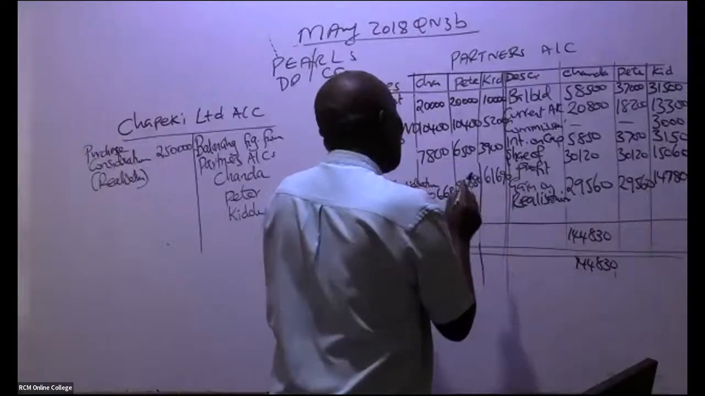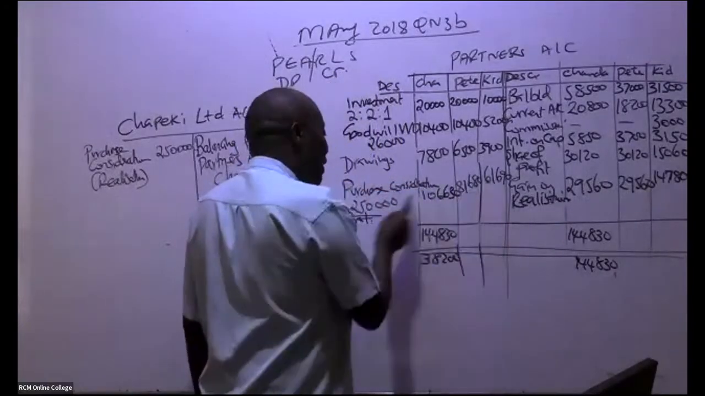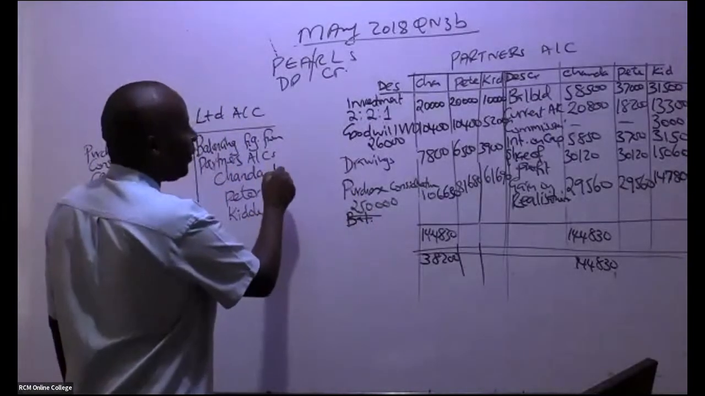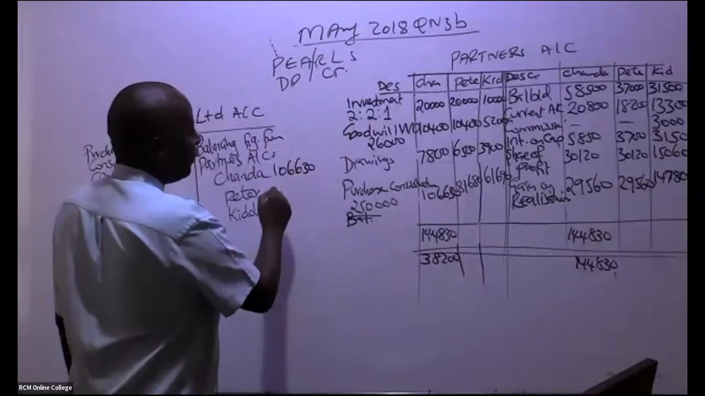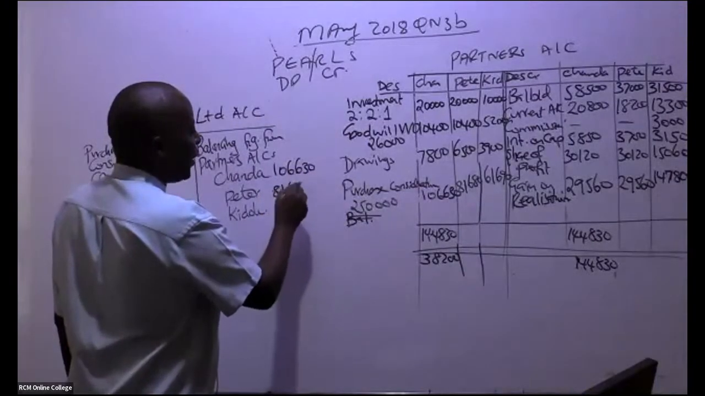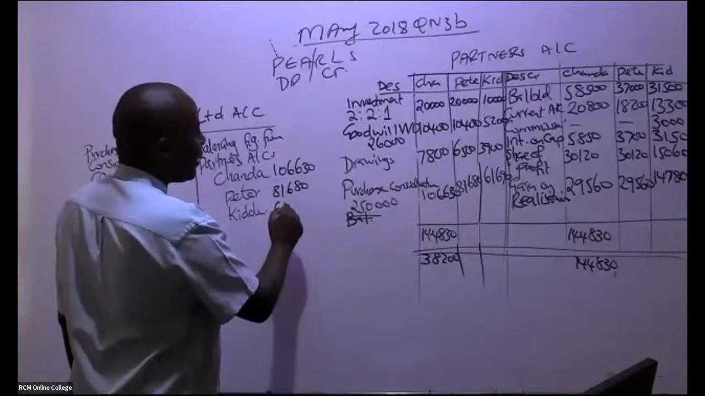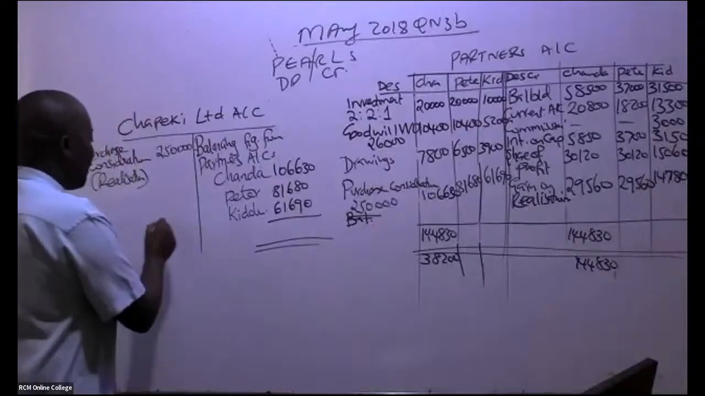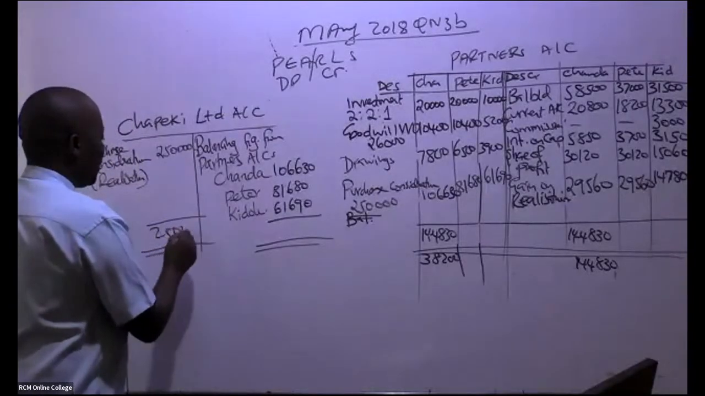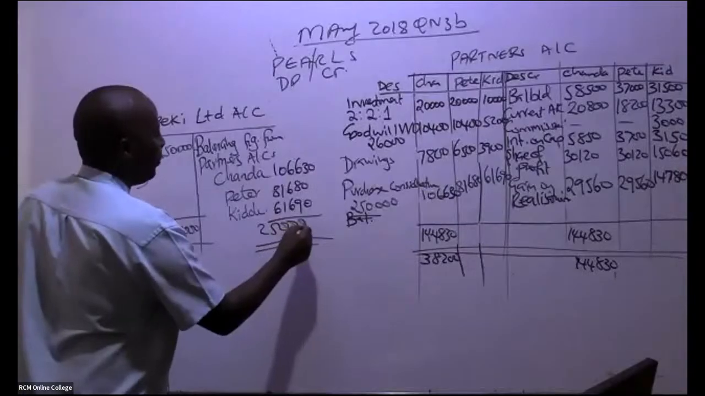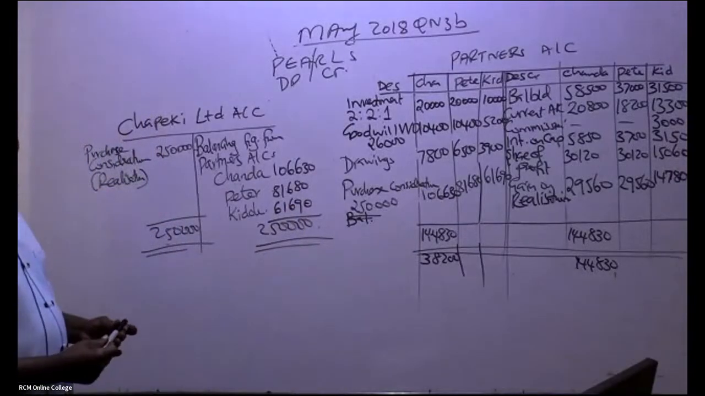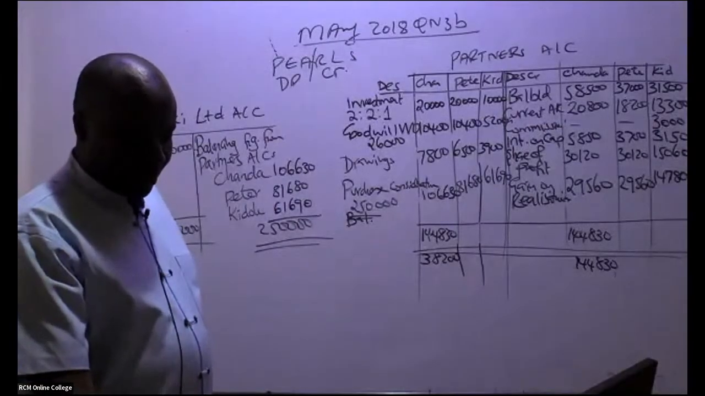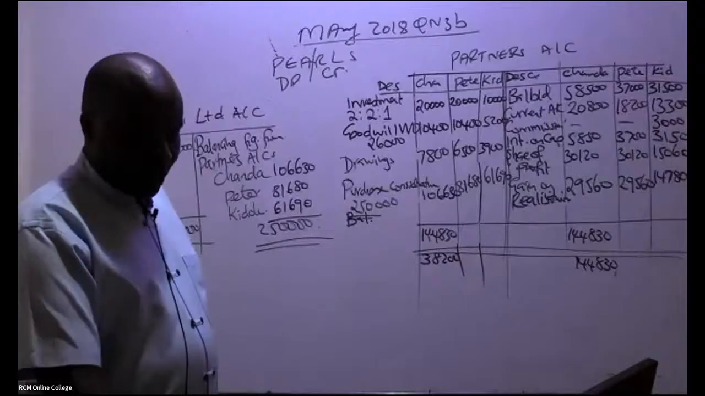So if you want to know whether you are correct, see whether the three figures add up to 250,000. If they're not adding to 250,000, you have gone wrong. So 106,630, 81,680, 61,690. This account should always be self-balancing. Very easy. So now you are through with part 1 of this question.